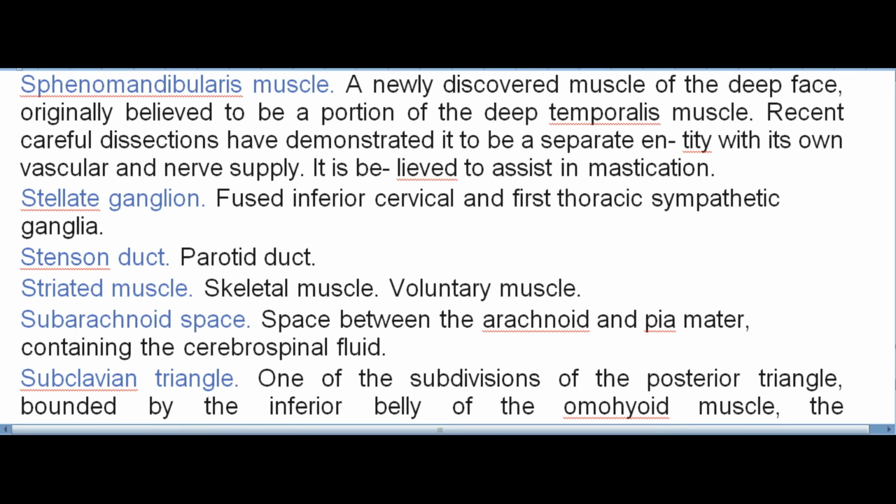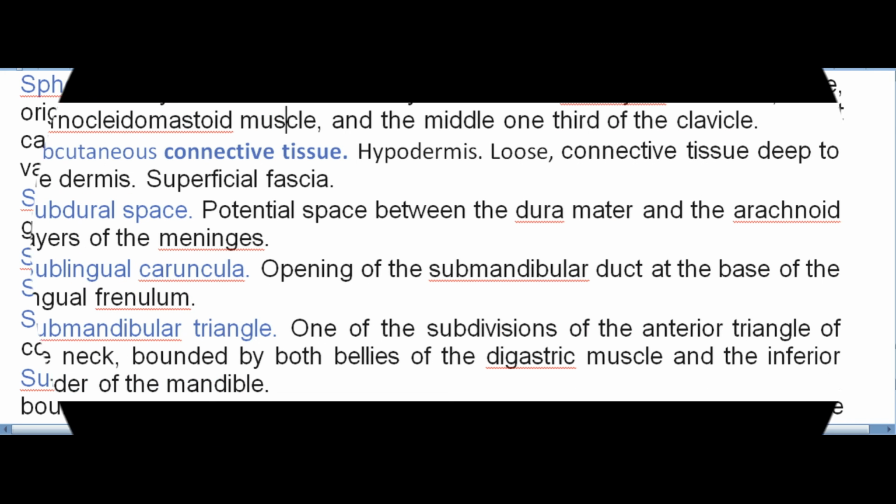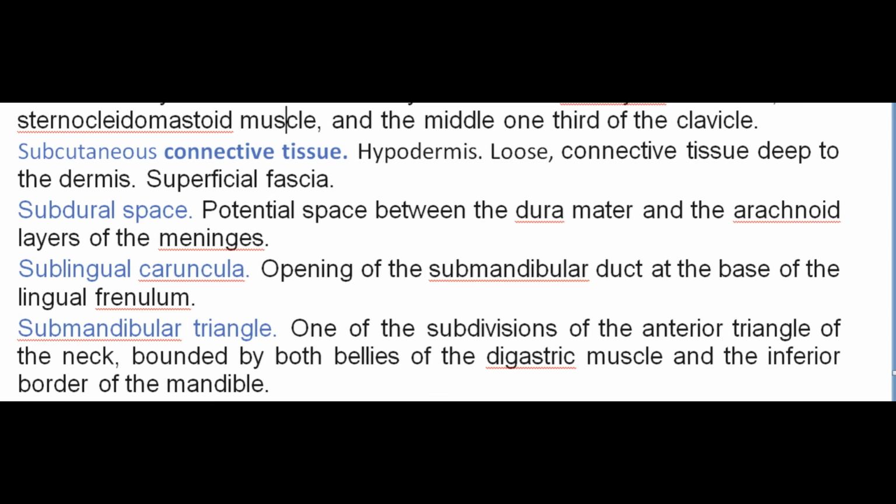Striated muscle. Skeletal muscle. Voluntary muscle. Subarachnoid space. Space between the arachnoid and pia mater, containing the cerebrospinal fluid. Subclavian triangle. One of the subdivisions of the posterior triangle, bounded by the inferior belly of the omohyoid muscle, the sternocleidomastoid muscle, and the middle one-third of the clavicle.